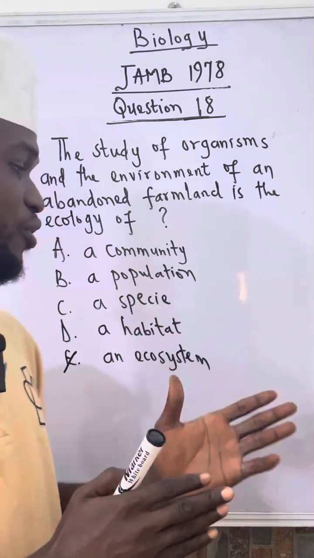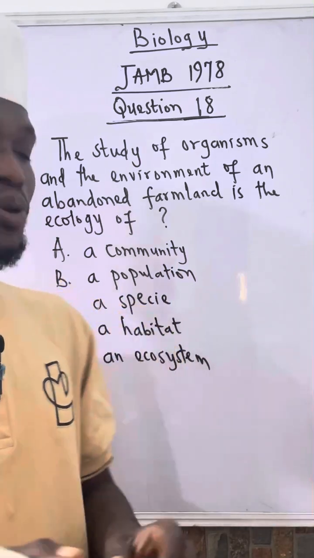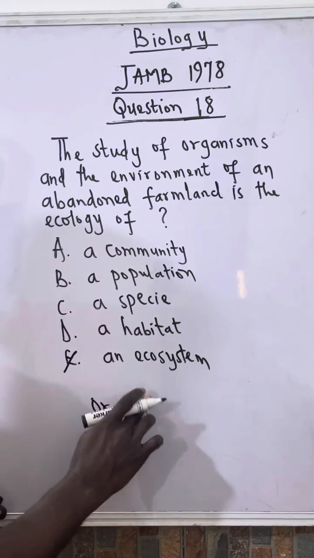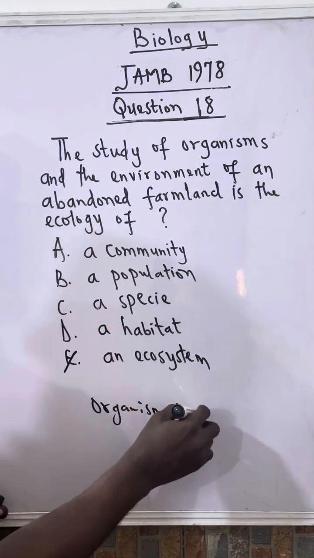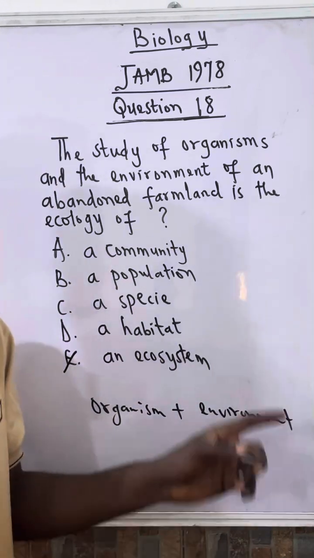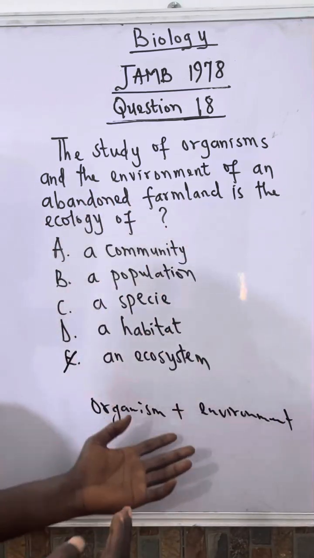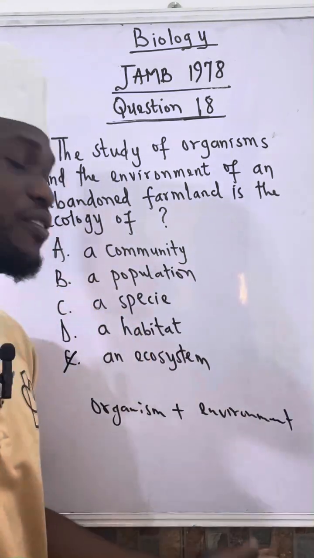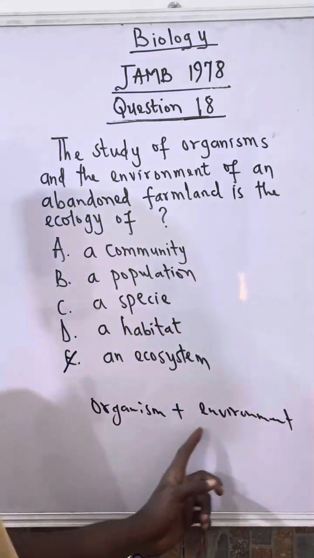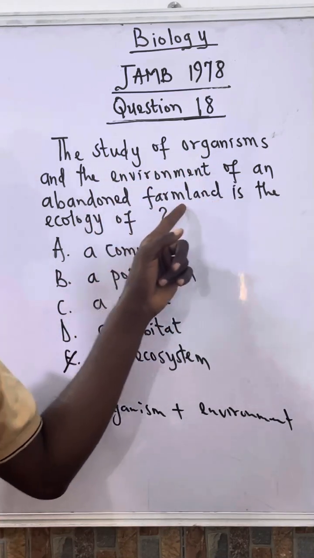So from the definition of ecosystem, ecosystem has to do with organisms plus environment. So that is a community of living organisms in relation to their environment. If you look at all of the other options, they don't specifically talk about both the interaction between organisms and environment. So it is only ecosystem that has to do with organism and environment, because this says the study of organisms and the environment of the farmland.